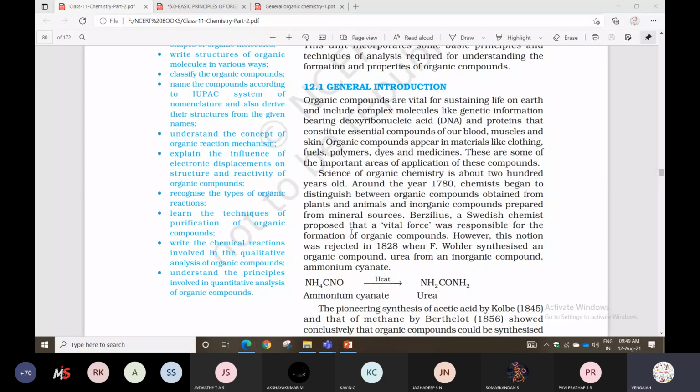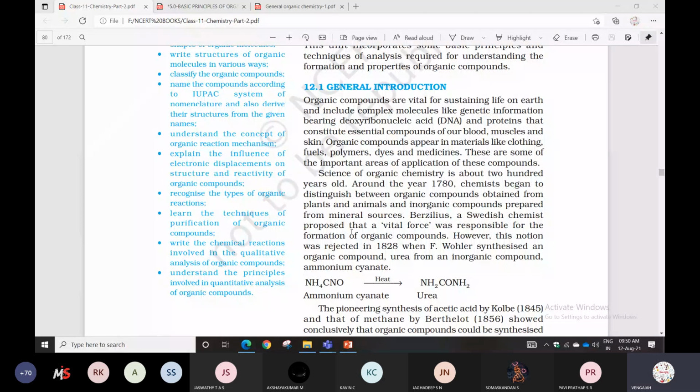However, this notion was rejected in 1828 when Wöhler synthesized the organic compound urea from an inorganic compound, ammonium cyanate.